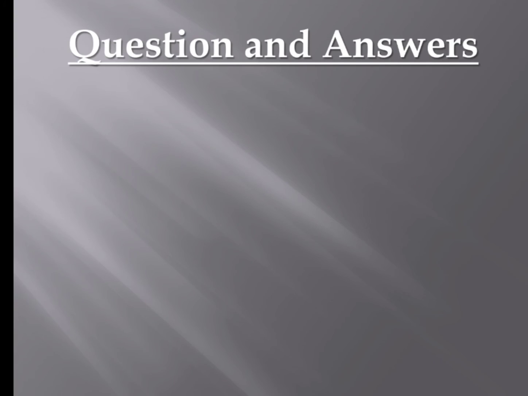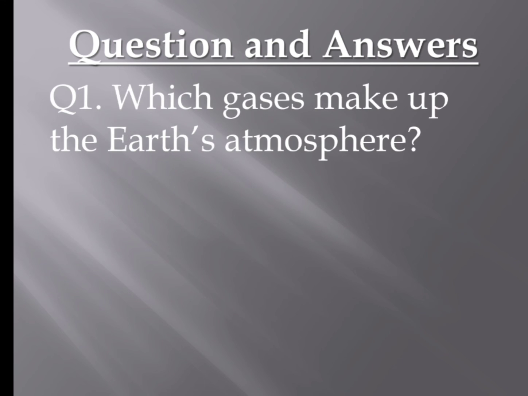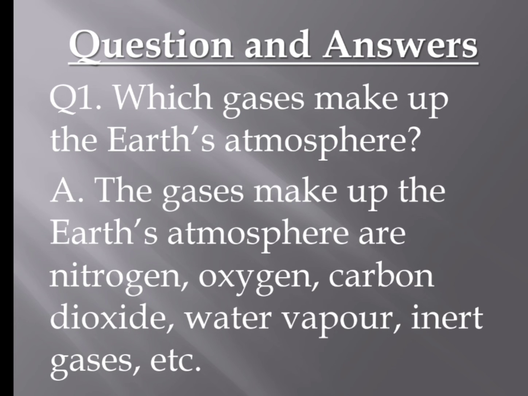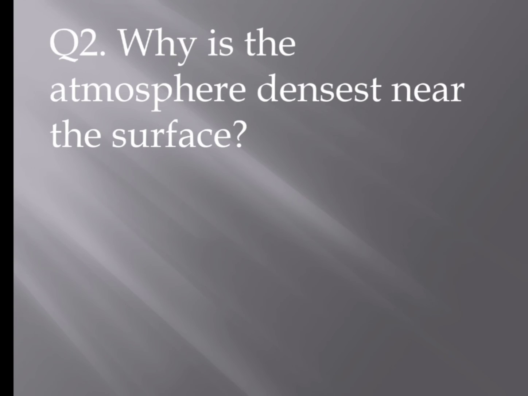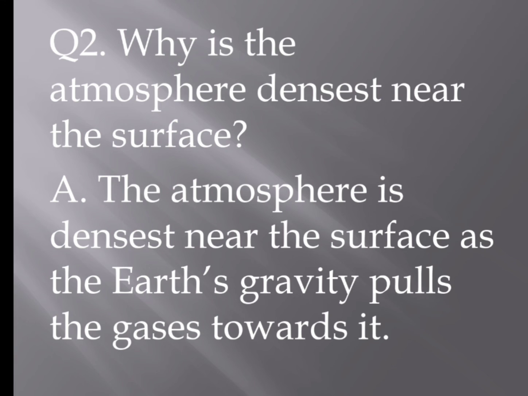Coming to your question answers. Which gases make up Earth's atmosphere? Nitrogen, oxygen, carbon dioxide, water vapor and inert gases make up the Earth's atmosphere. Next question. Why is the atmosphere densest near the surface? Because of the Earth's gravity.